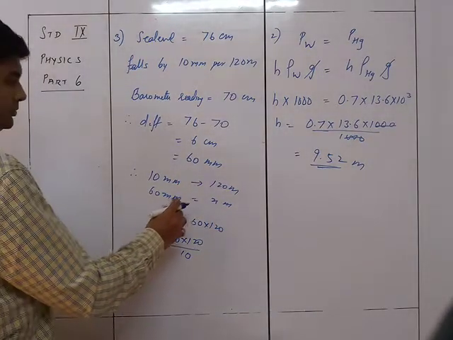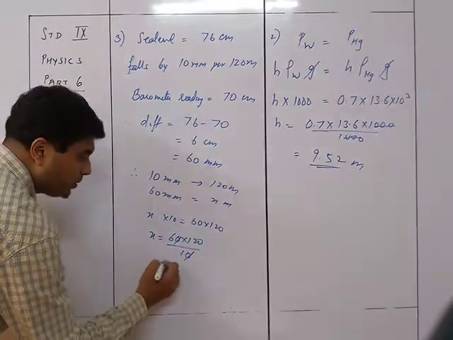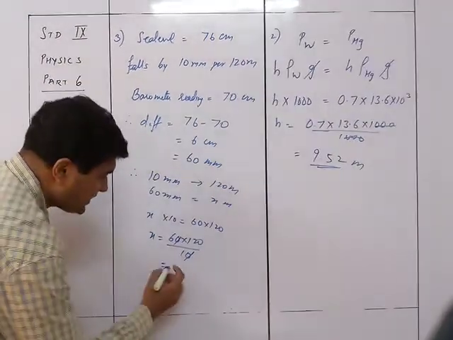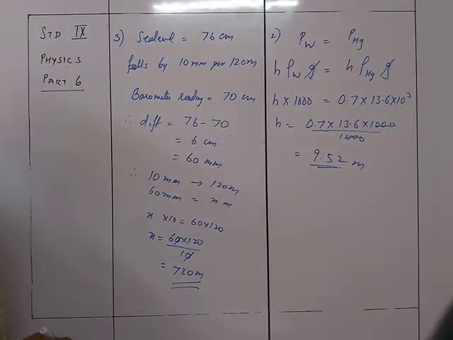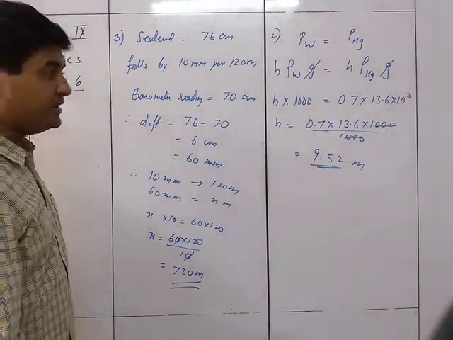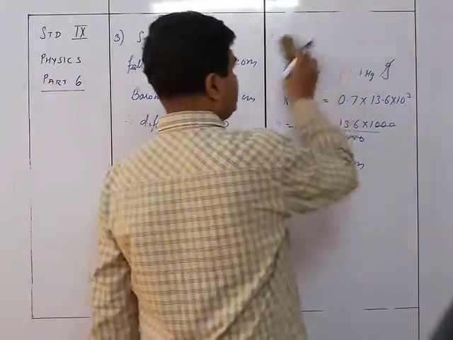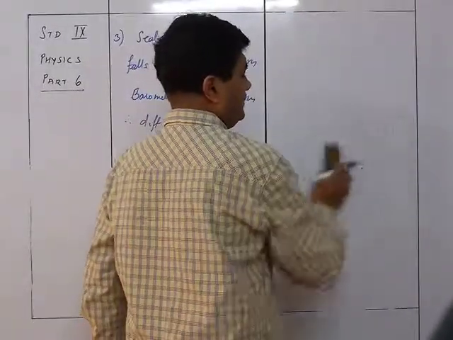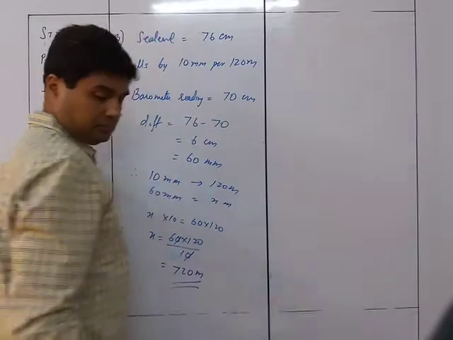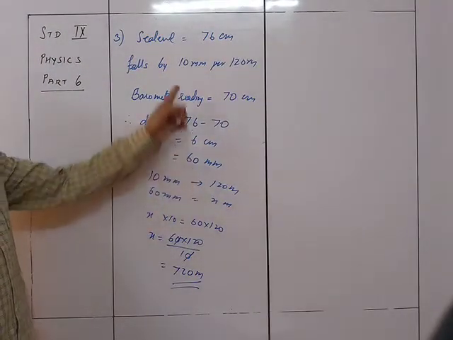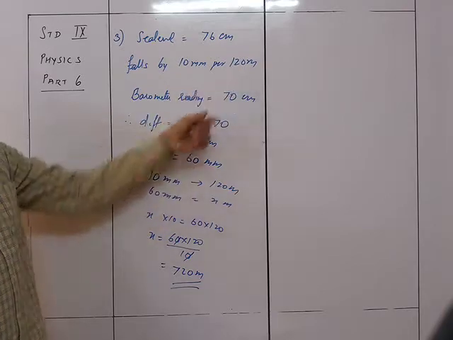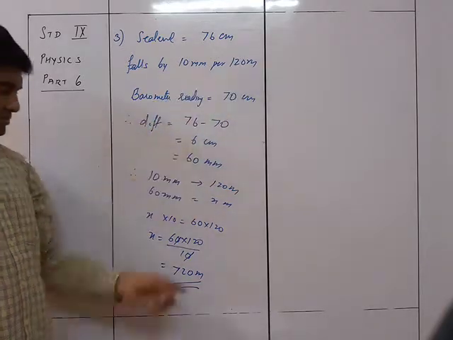So that will be equal to 720 meters. Right? So the height of that particular place is 720 meters above sea level. Okay, simple. Got it? The difference was 6 centimeters, 60 mm. If 10 mm corresponds to 120, then 60 mm corresponds to 120 into 6. Same thing, right?